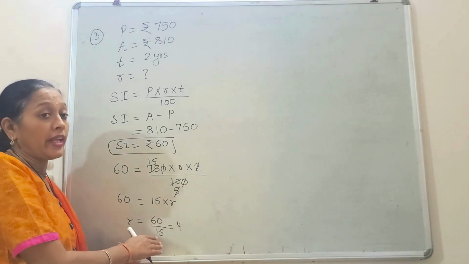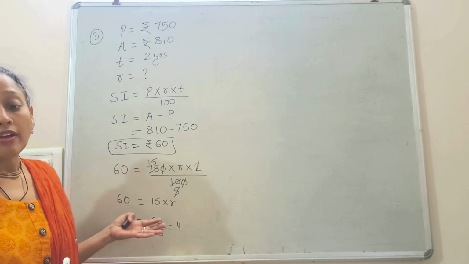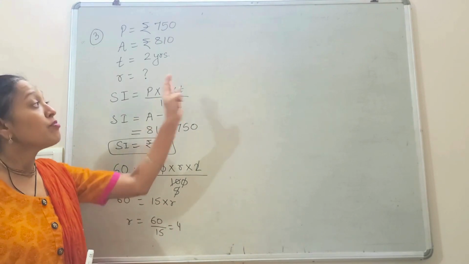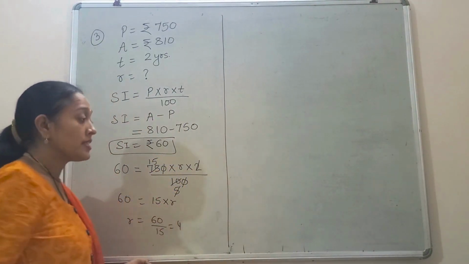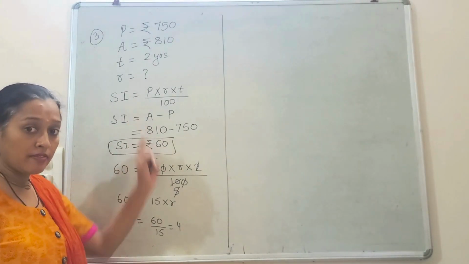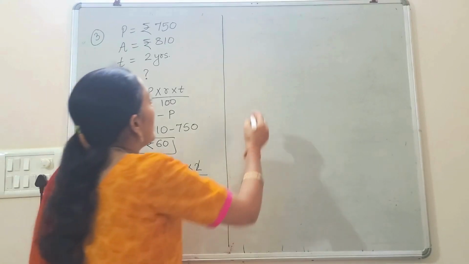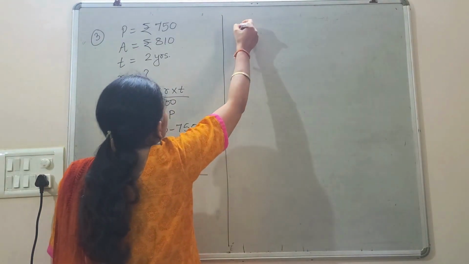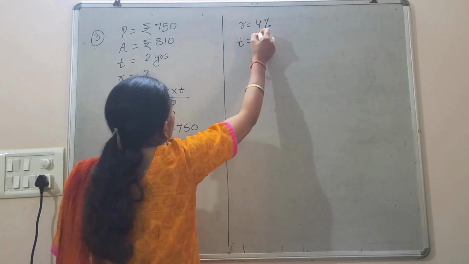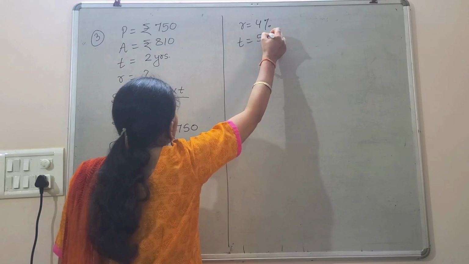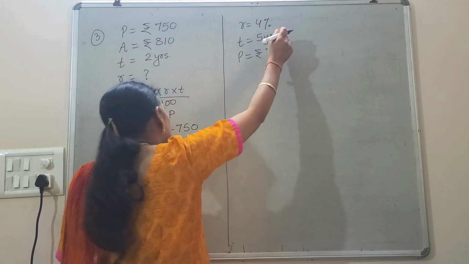But my question does not end here. They have not asked us to find rate of interest. They have asked us to calculate the amount after 5 years. But to calculate the amount after 5 years, I need to find the rate of interest. That's why I found the rate of interest here. Now rate of interest is 4%. Time is 5 years, they are changing the time to 5 years. And principal is same. They are asking what will be the amount after 5 years.